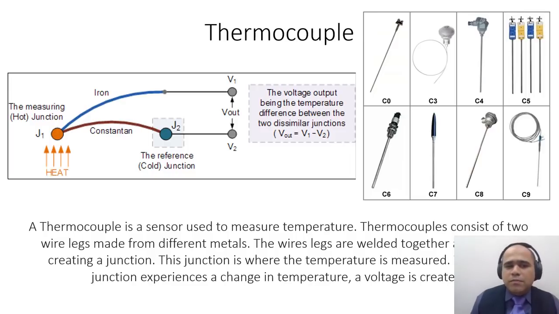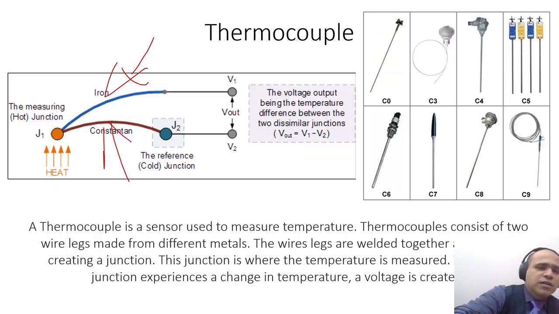Thermocouple basically works like this: if you heat one junction where two different metals are connected, then a voltage is produced across this junction. There are different kinds of thermocouples that a person can use, and they can measure up to 500 degrees also.